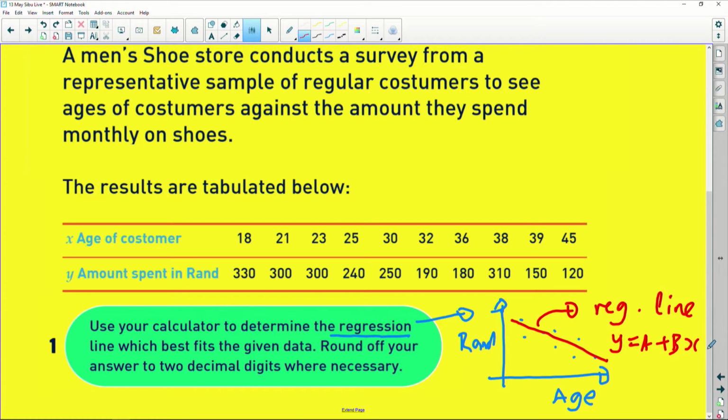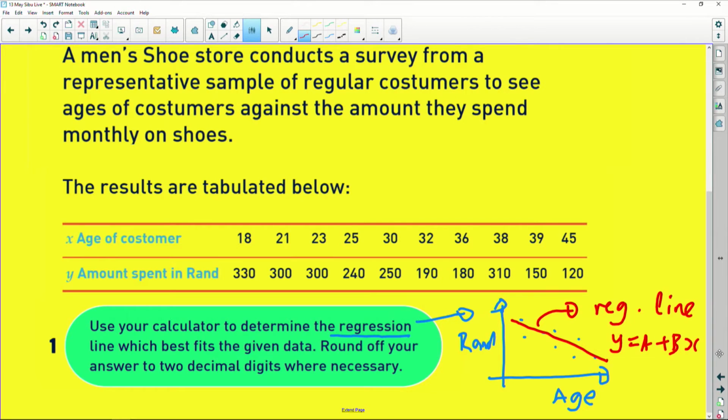So what we are dealing with here is not what you normally work with in stats. You normally work with grouped data or ungrouped data, but it's only a single variable. Here we are dealing with 2 variables at the same time, and we call this bivariate data. So one variable on the x-axis, one variable on the y-axis. You can draw them and try to see how they influence each other. Maybe the older the men, the less money they spend, or I don't know. We'll just see from what we are getting out of this.